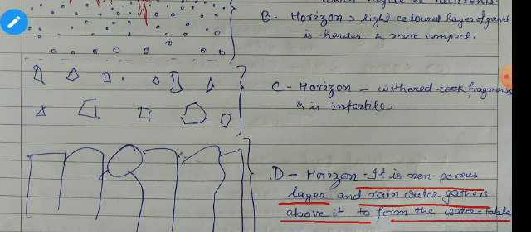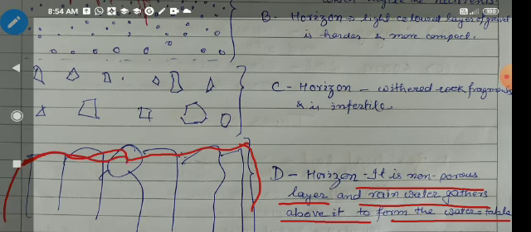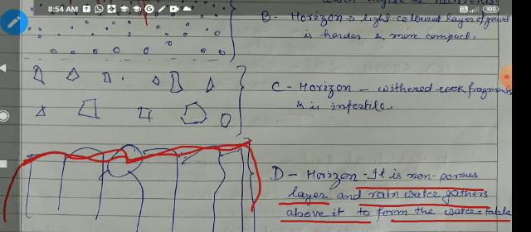See students, you can see here this part, below this one is D horizon, and this entire part is non-porous. Non-porous means the thing in which there are no pores at all. So its layer is non-porous.